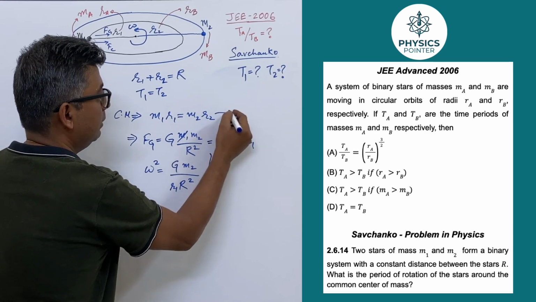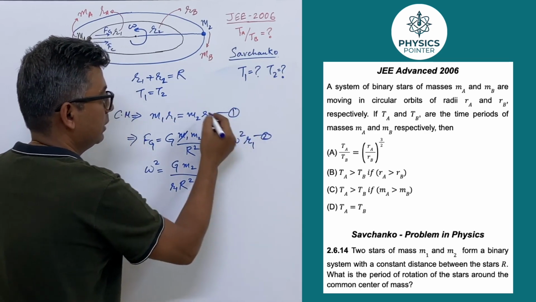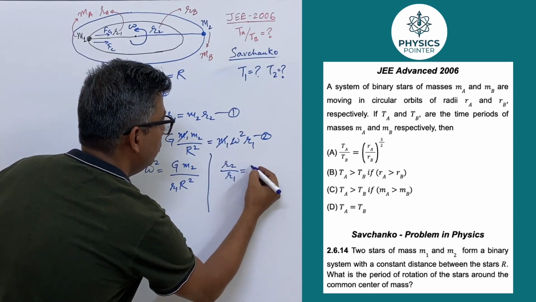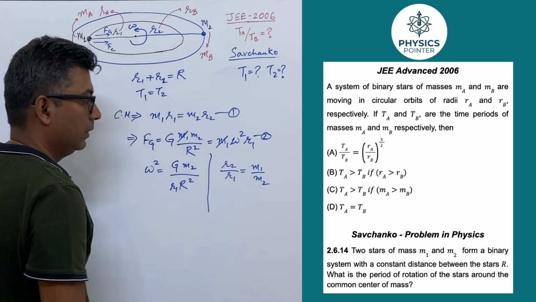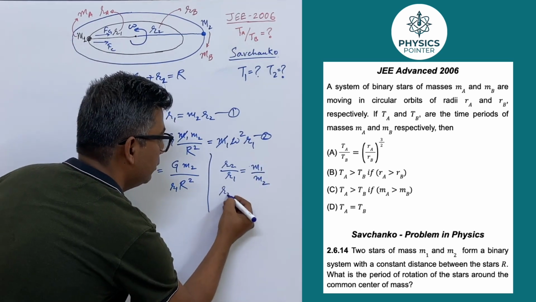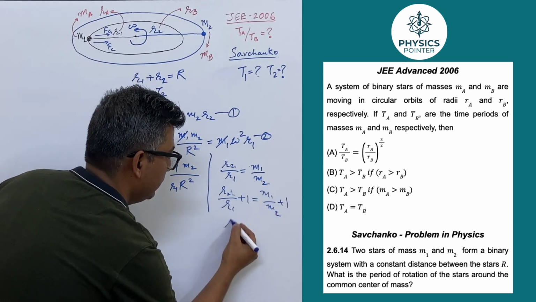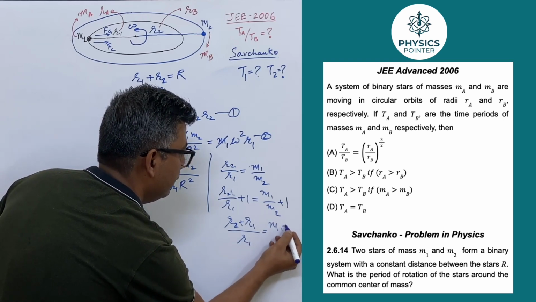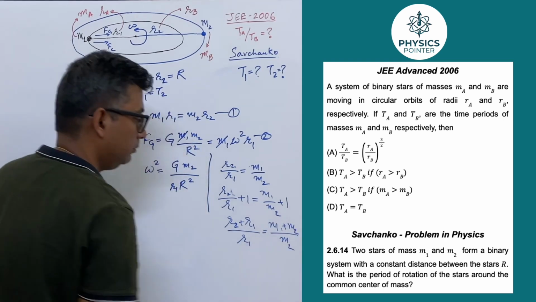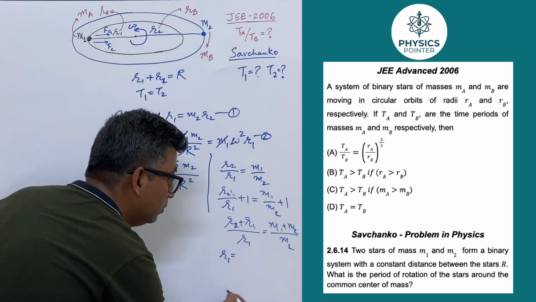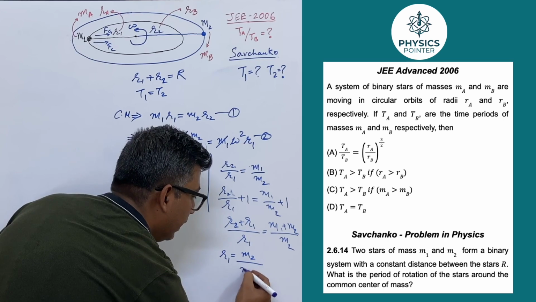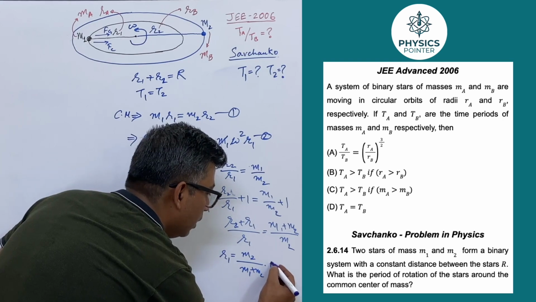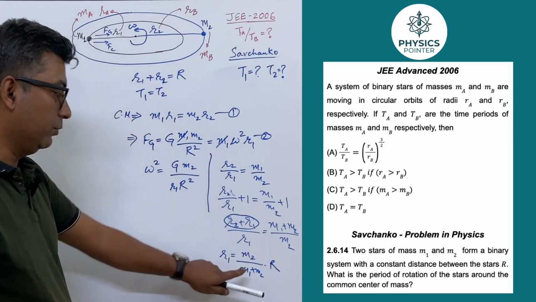So if this is my first equation and this was my second equation, looking at the first equation, R2 by R1 is equal to M1 by M2. Now add 1 on both sides. So this becomes R2 plus R1 by R1 equal to M1 plus M2 by M2. So R1 is equal to M2 divided by M1 plus M2, times R. So we got the relation.